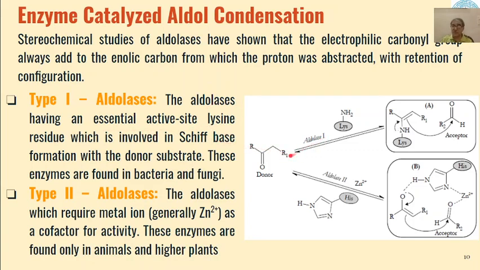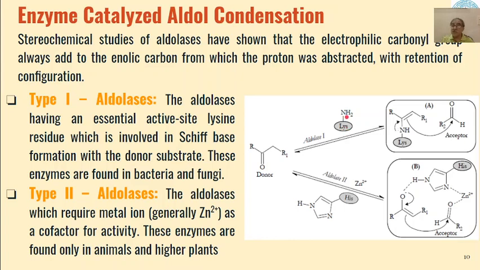So you can see over here, this is our donor ketone, and when this reacts in presence of aldolase 1, then this will be the active functional group which is present in the amino acid chain of the enzyme, and this active site is lysine.